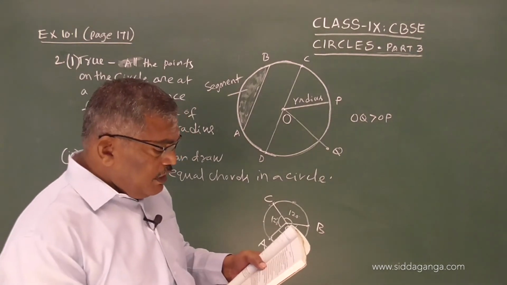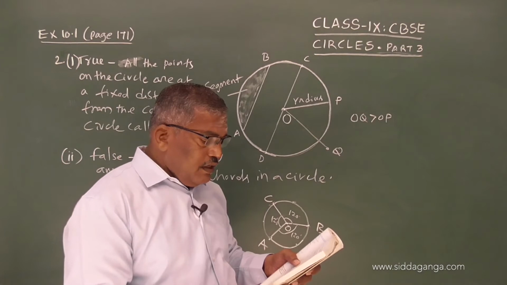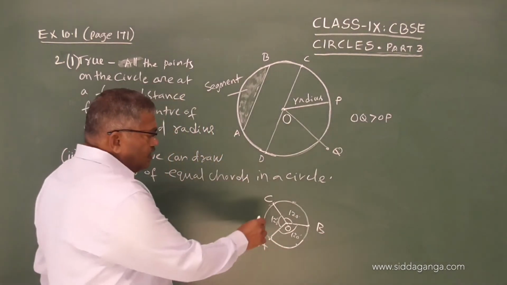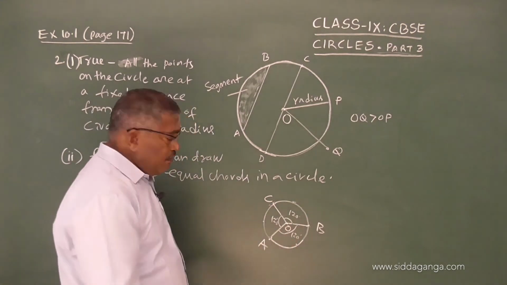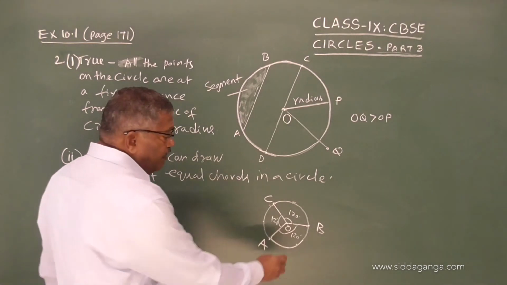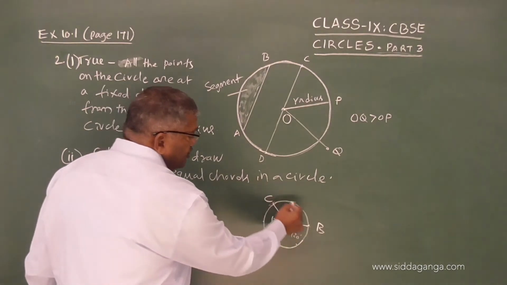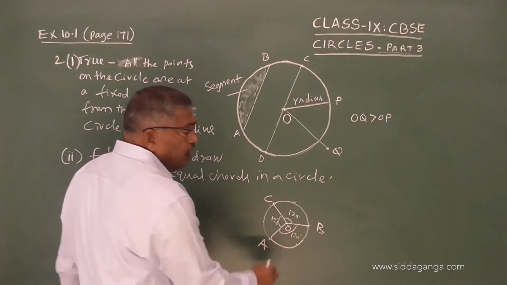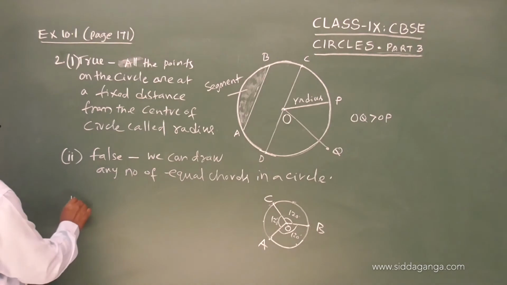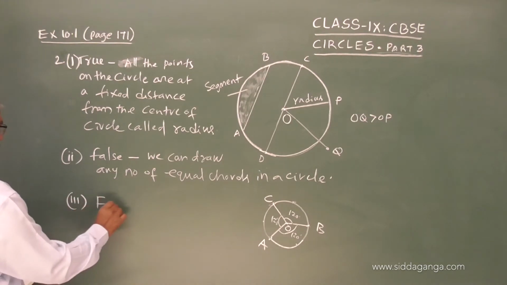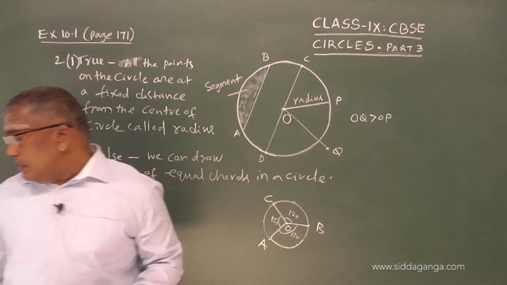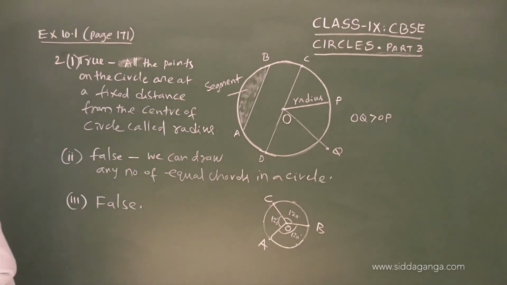If a circle is divided into 3 equal arcs, each is a major arc. We cannot call these a major arc, because if I take AB into consideration, then ACB will be the major arc, and AB is the minor arc. So, therefore, the answer for this question is false. And we have to give some explanation.